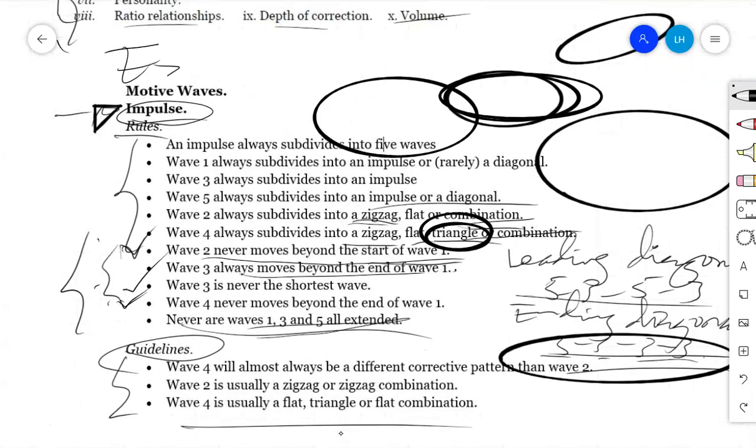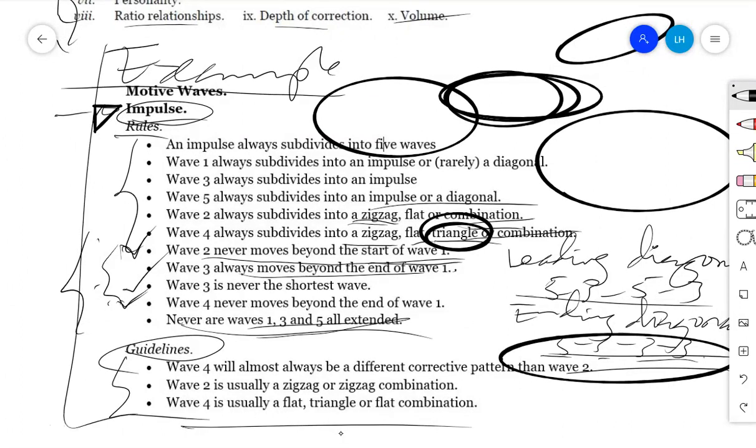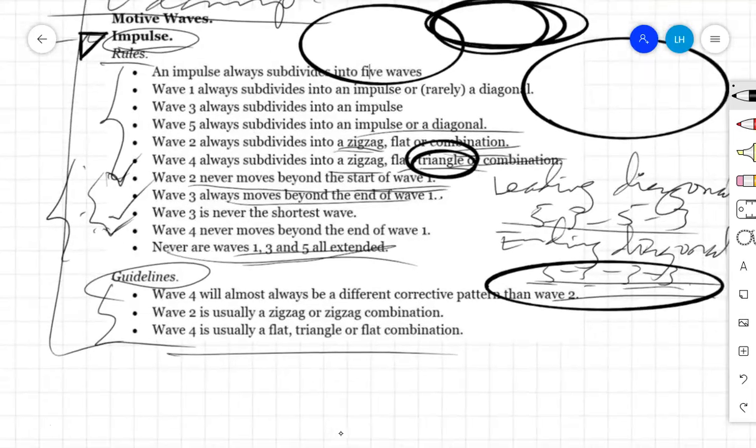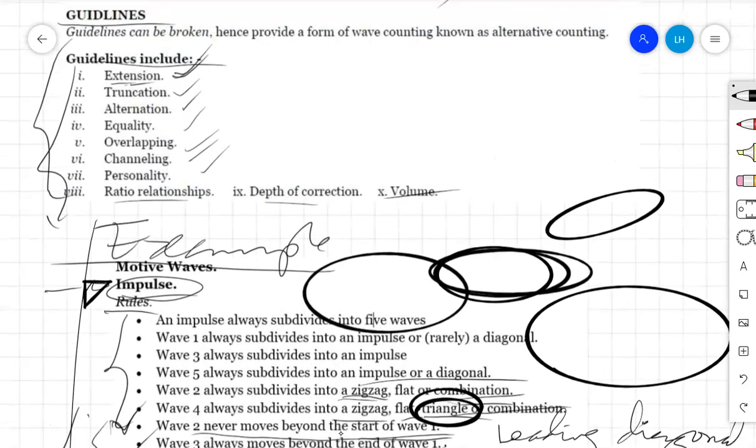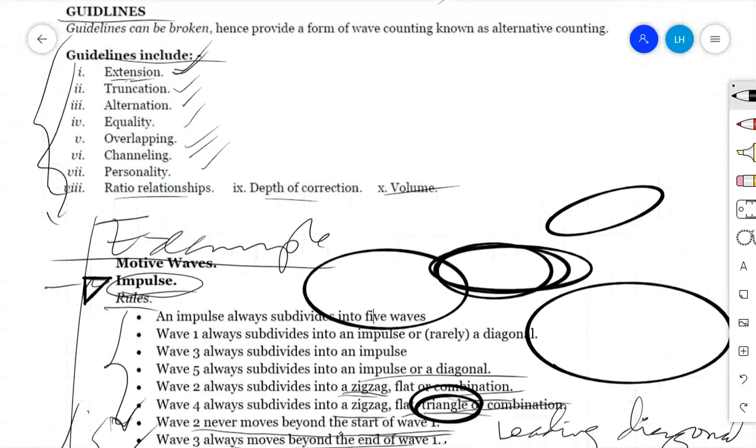This was an example of how rules and guidelines are. And here, those guidelines, there are very few. Wave number 4 will almost always be a different corrective pattern than wave number 2. Therefore, this one is a guideline in an impulse. Wave number 4 almost always has a different corrective pattern than wave number 2. Therefore, the difference between the structure of wave number 2 and wave number 4 will be discussed under what we call alternation. We have a guideline of alternation.